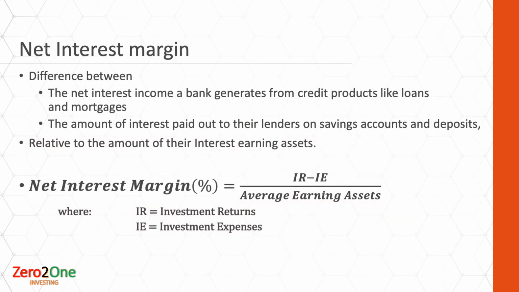Let's start looking into a few of the important key ratios to analyze a bank's financials. Net interest margin is the percentage difference between the net interest income a bank generates from credit products like loans and mortgages and the amount of interest paid out to their lenders on savings accounts and deposits, relative to the amount of their interest earning assets. That is, the assets which are earning interest for the bank, the sum total of the assets.